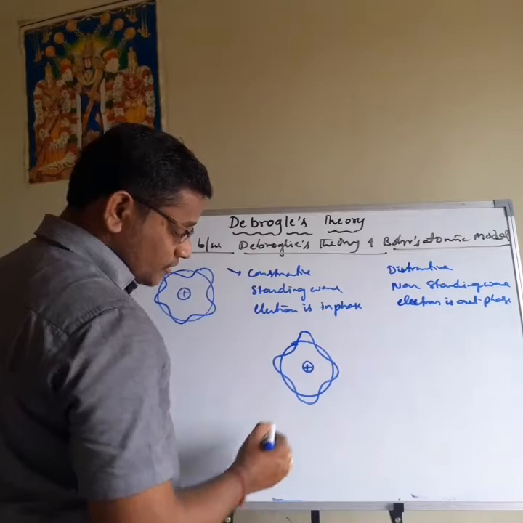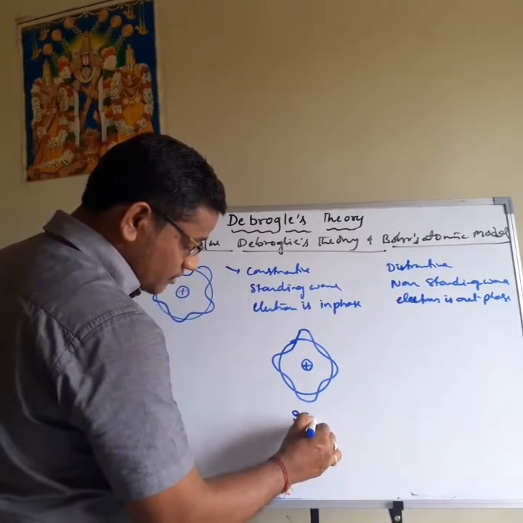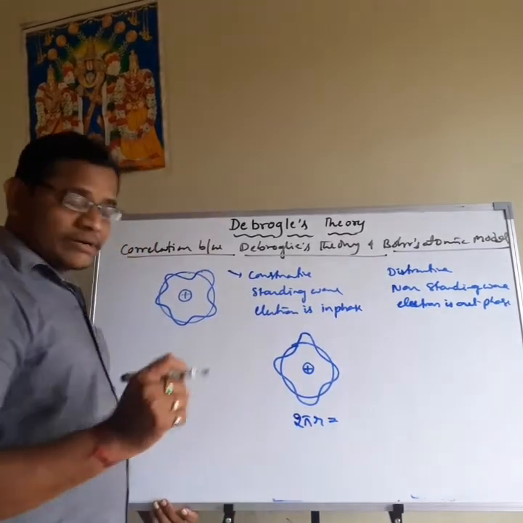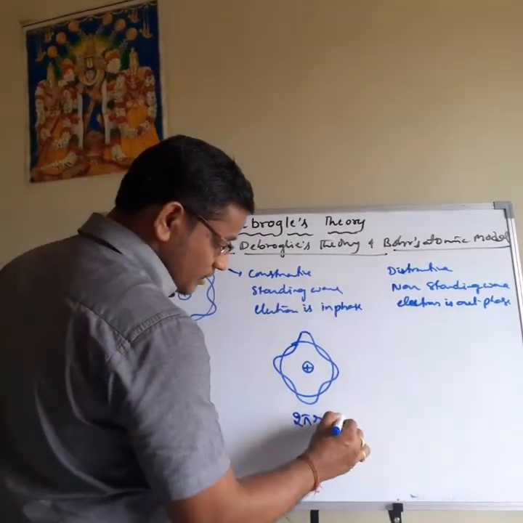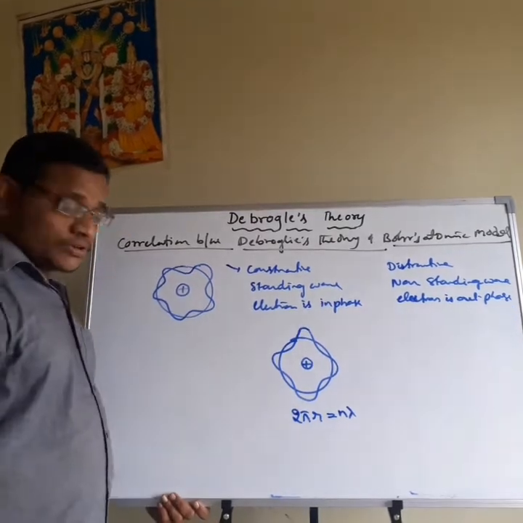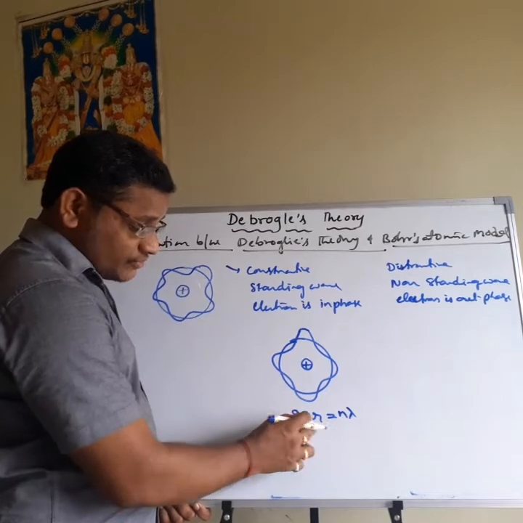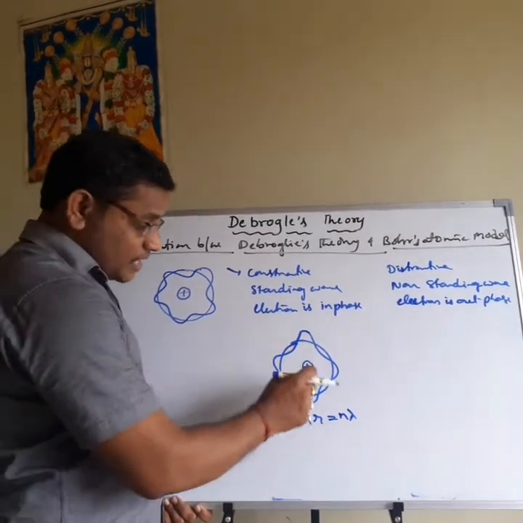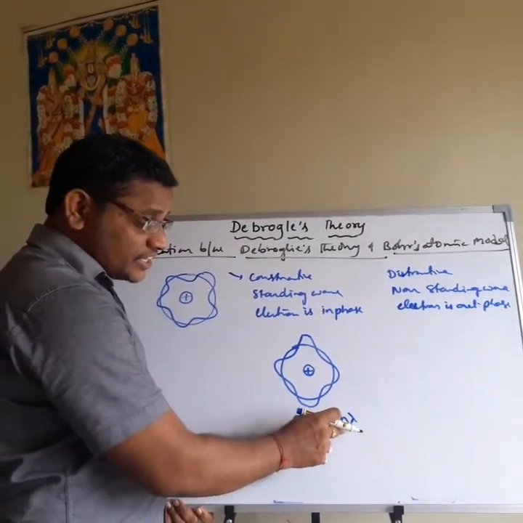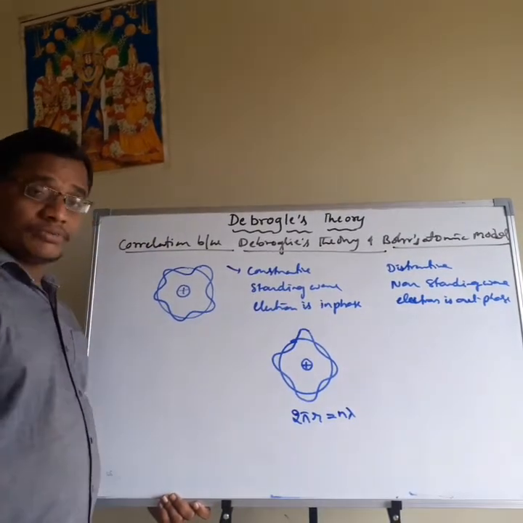So when is it possible? When the orbit circumference 2 pi r is an integral multiple of lambda. Then only constructive wave is possible. So orbital circumference 2 pi r, this is the circumference of the orbit. The orbit circumference is an integral multiple of the wavelength of the wave. Then only constructive wave is possible.